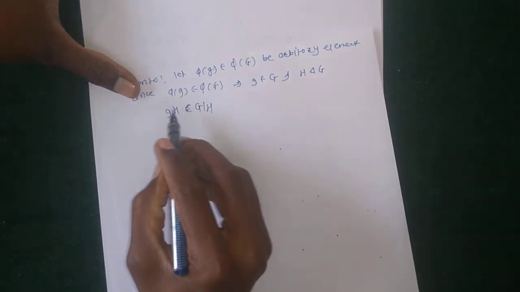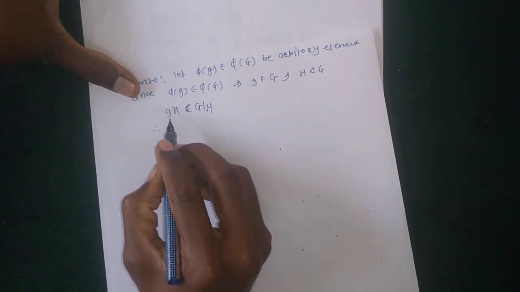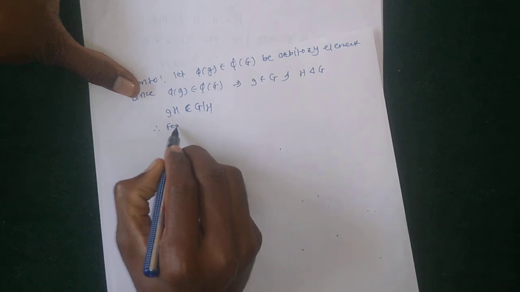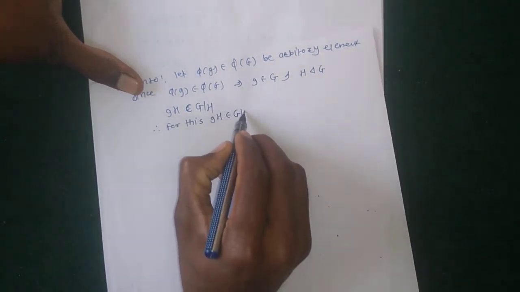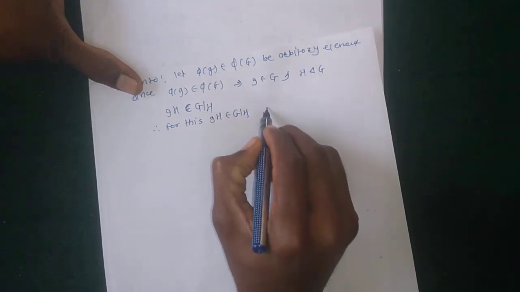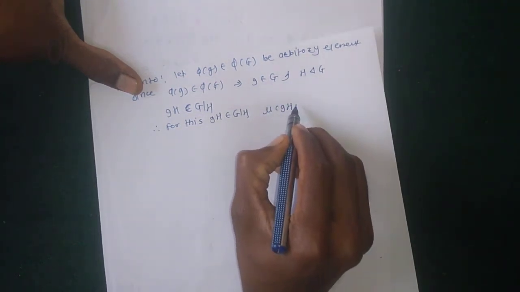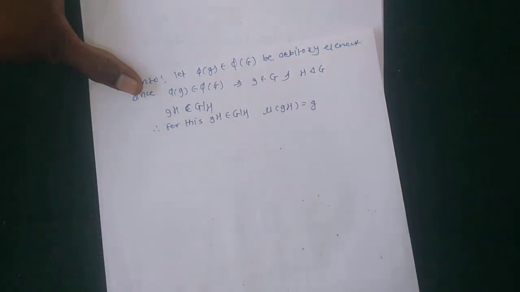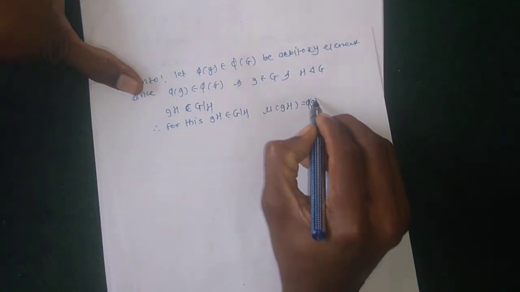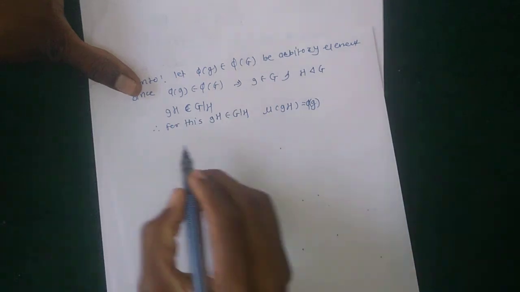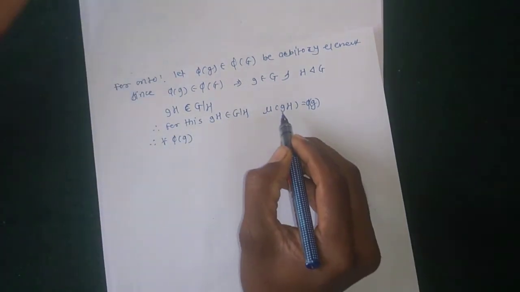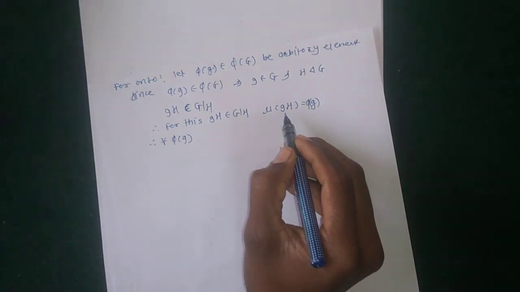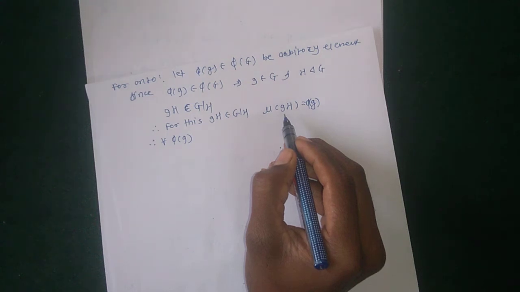Okay, therefore for this GH belonging to G over H, nu of GH is equal to phi of G. Therefore, for all phi of G, at least one element exists in the domain, and here the domain is the factor group. Okay, and the codomain is phi of G, meaning the image of G.